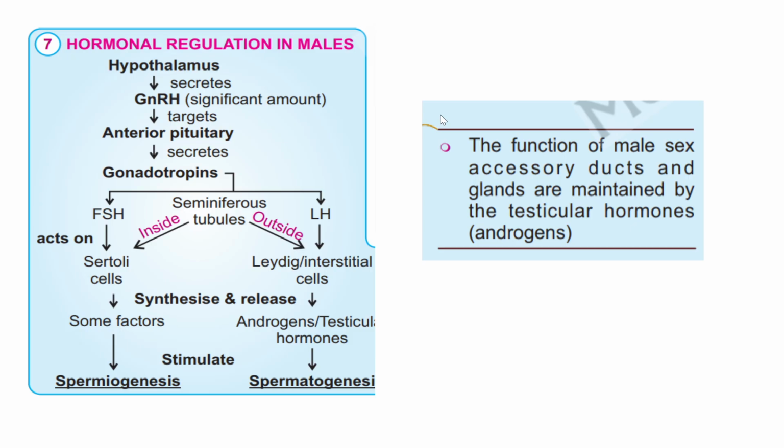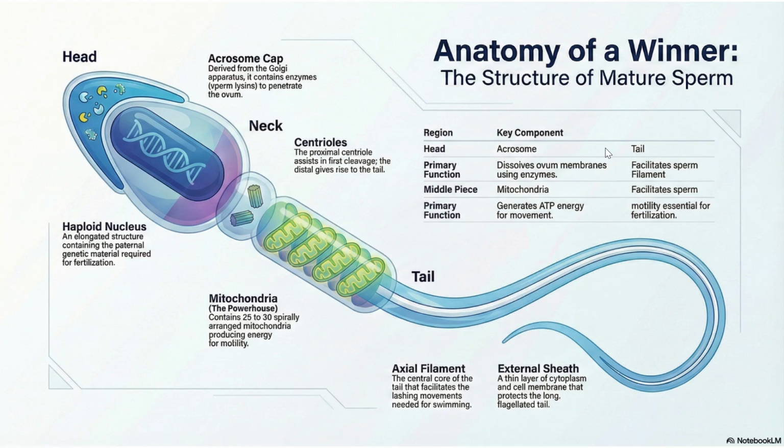இதெல்லாம் நம்ம பார்த்தாச்சு. Next one, the functions of male accessory ducts and glands are maintained by testicular hormones. This also we already know. I think it is clear. Next one, you can see this is structure of sperm.